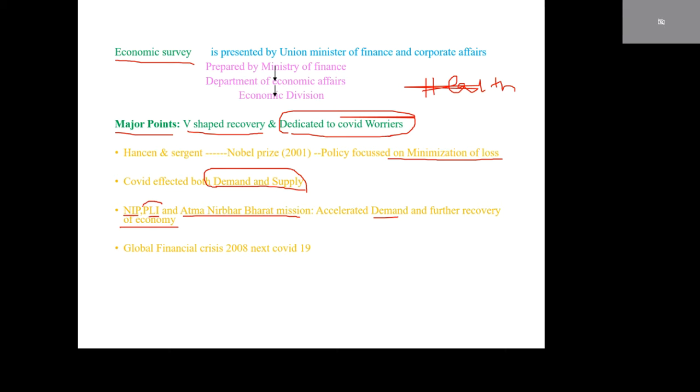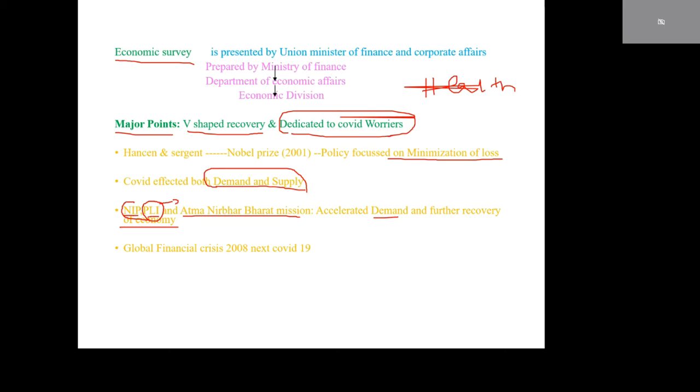What are production linked incentives? During production, incentives are given. Suppose we have to produce sunflower oil or safflower oil, then the government gives incentives for production. Suppose production increases, availability of goods with the people increases. That leads to increases in their income and expenditure levels, and that leads to an increase in demand and supply.